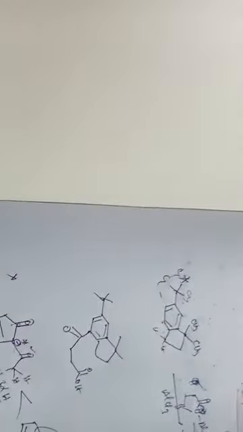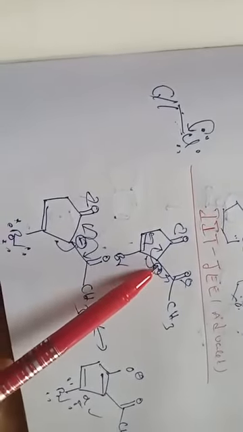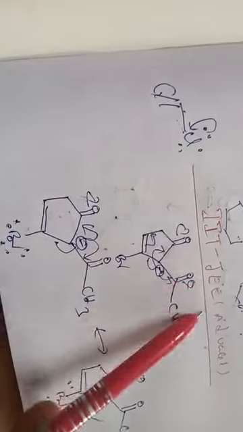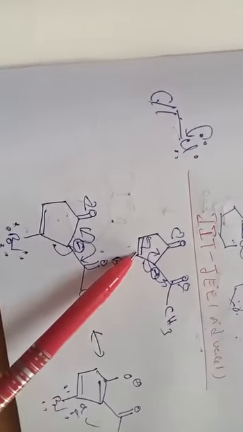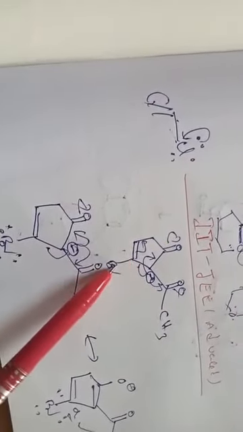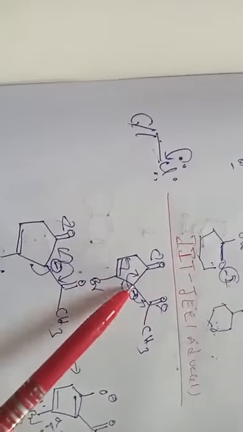Right. We can see the resonance stabilization of this anion because the carbonyl is there, and at the alpha position bromine is there, so it has a highly acidic nature. And coming to our main problem.